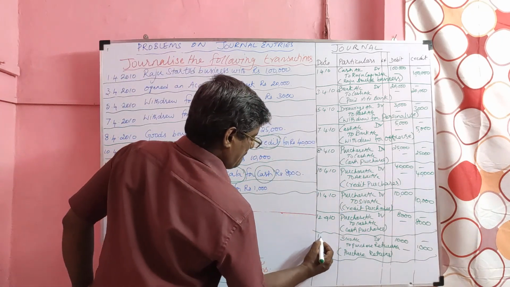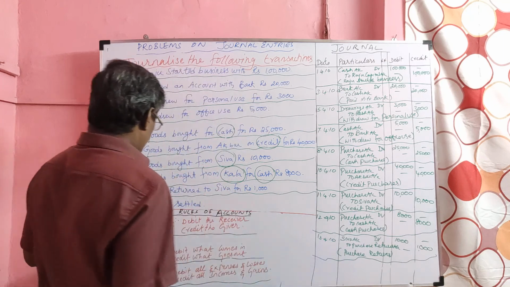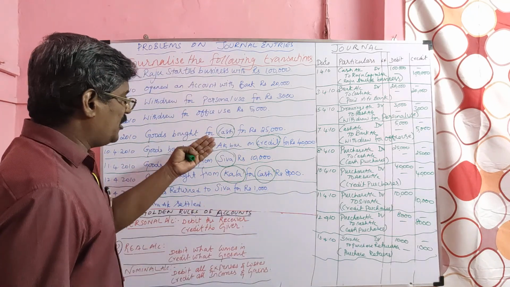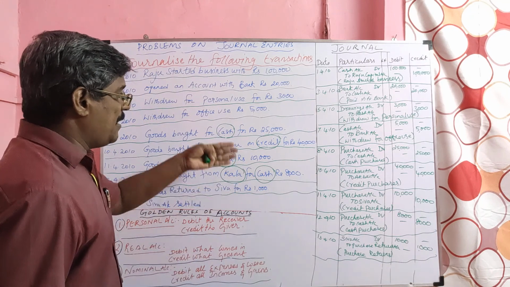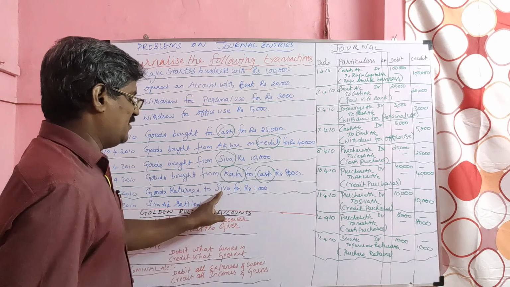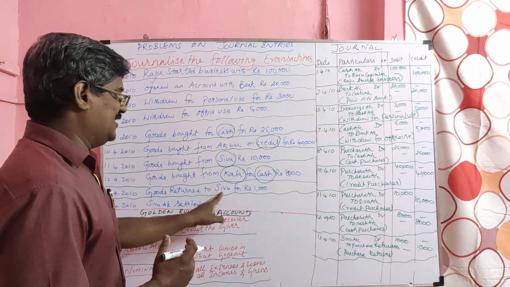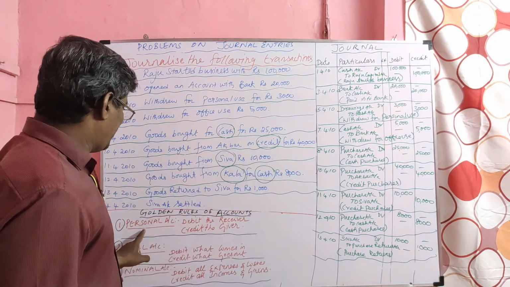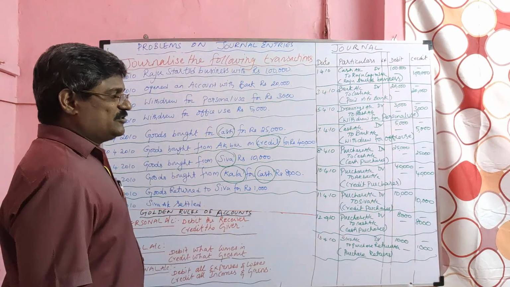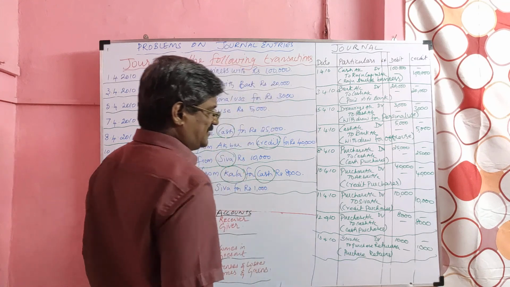13th. Goods returned to Shiva. We are returning goods to Shiva. So already we bought from Shiva, that is a purchase. Purchased goods are returned, that we call a purchase return. From the viewpoint of Shiva business, we are returning goods to Shiva. Shiva is the personal account. Since he is the receiver, he should be debited. From us, goods are going out, so it should be credited to the purchase return account.